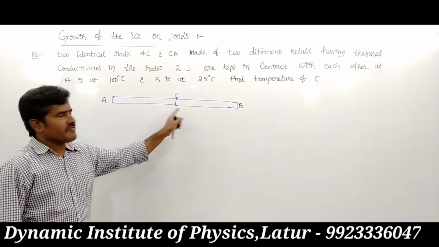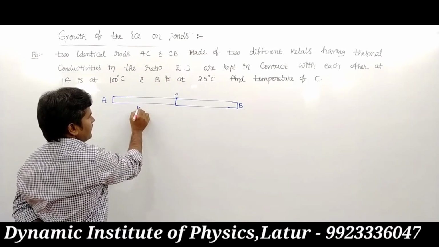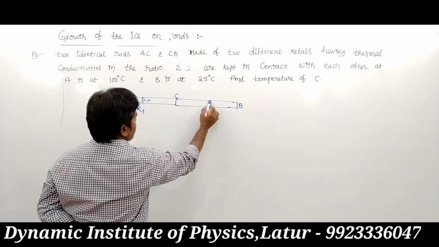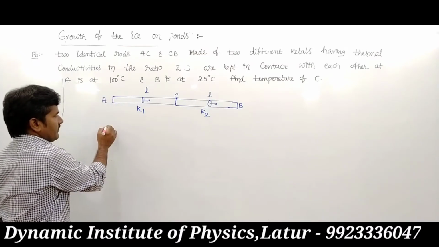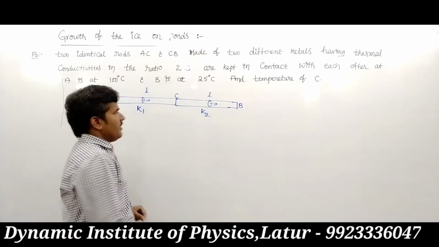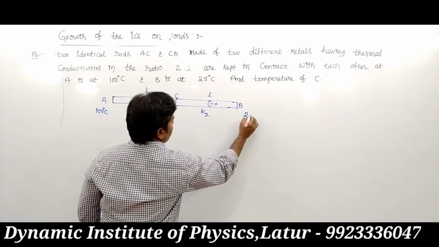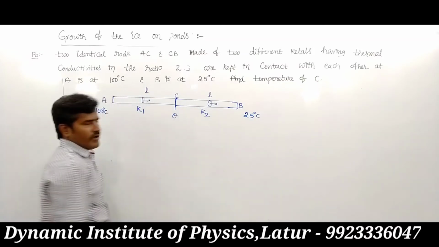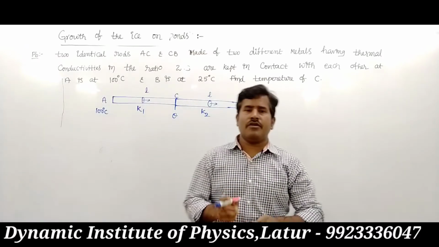Two identical rods are given. They have different thermal conductivities, K1 and K2 are different. Area of cross section is the same and lengths are the same, but different thermal conductivities K1 and K2. That ratio is given as 2:3. A temperature is 100 degrees centigrade, B temperature is 25 degrees centigrade. What is the temperature of C? C temperature we want. So A temperature is known, B temperature is known, and C temperature we want.